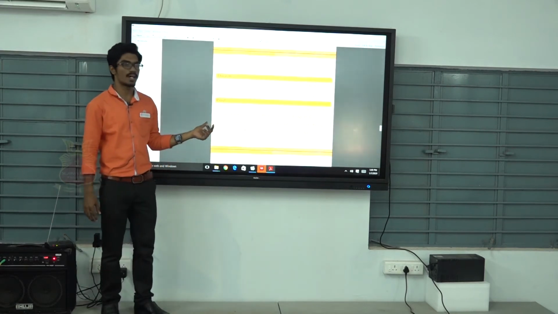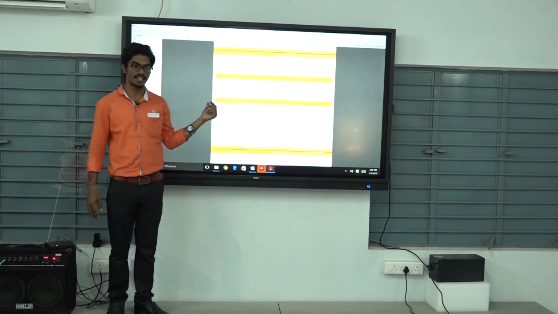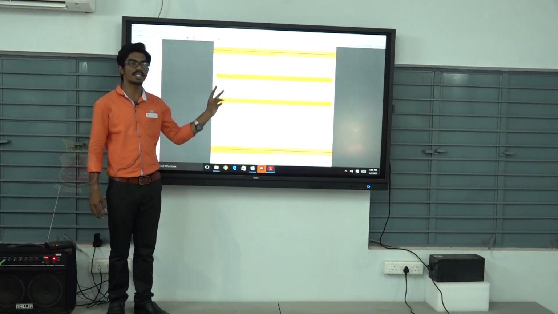Then we assume the converse part. What is the assumption conversely? Every edge of G is a cut edge. What do we have to prove? G is a tree.